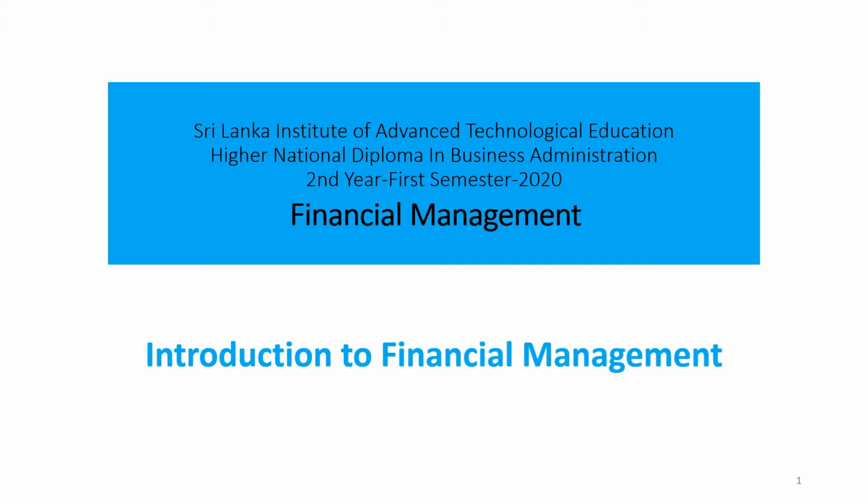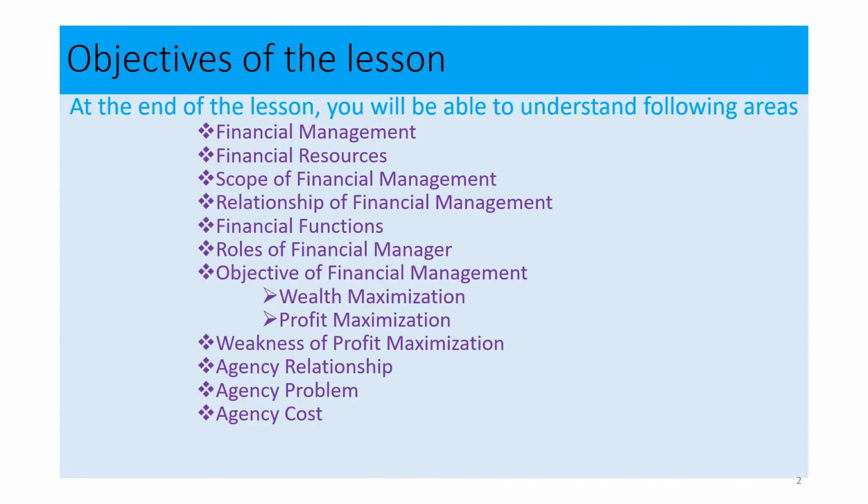First of all, we need to identify what areas we are going to discuss through these presentations. Go to the next slide, and it will explain what areas we are going to discuss. At the end of this presentation, you will be able to understand what is financial management, financial resources, the scope of financial management, relationship of financial management, financial functions, roles of financial manager, objective of financial management, weaknesses of profit maximization, agency relationships, agency problems, and agency cost.